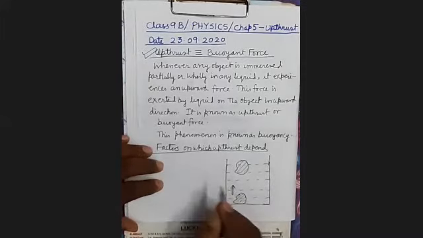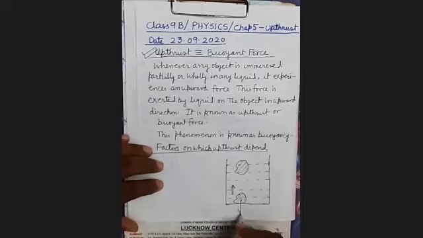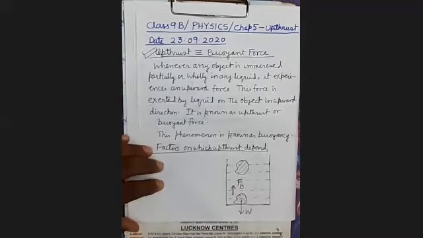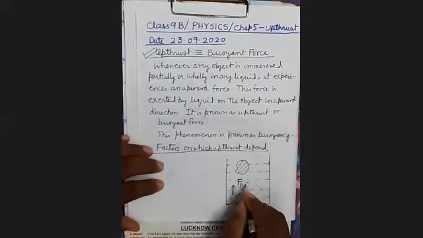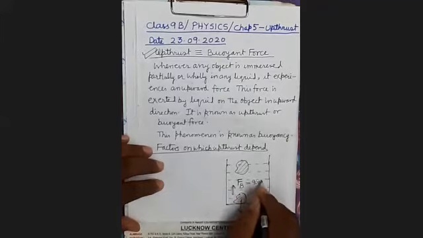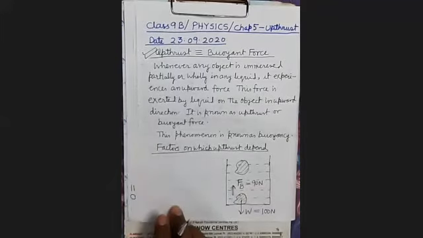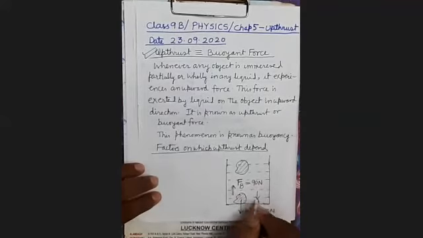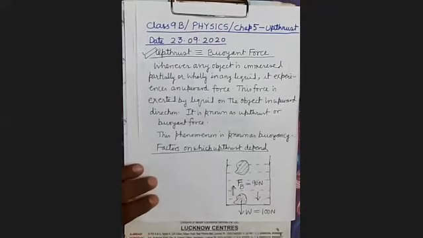But in case of the stone, what happens? Its weight is more, and this force, which we denote by FB, is less. This force is 100 Newton, and this is less than 100 Newton, suppose 90 Newton. So net force is acting in what direction? Net force is acting in downward direction, and therefore it remains on the bottom. It doesn't go up.